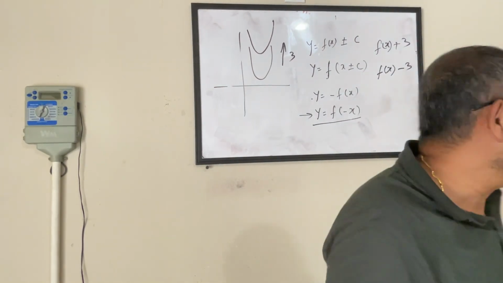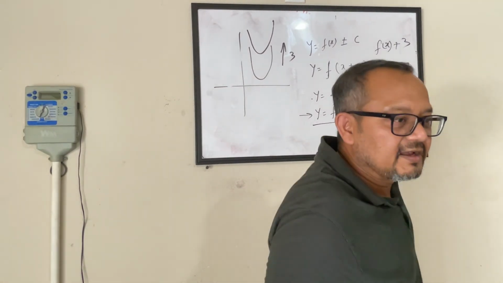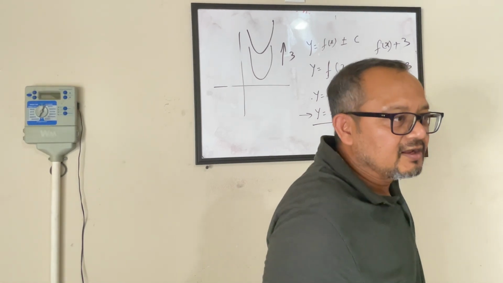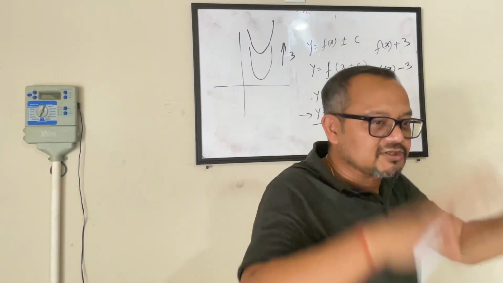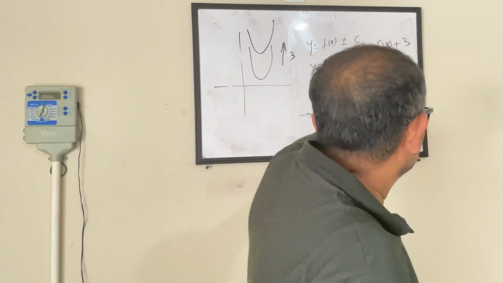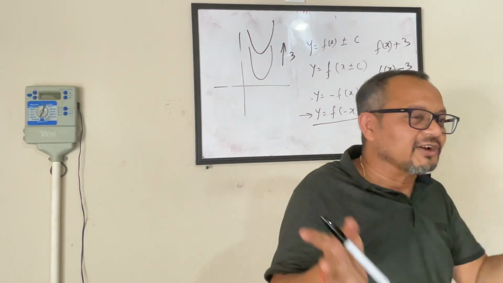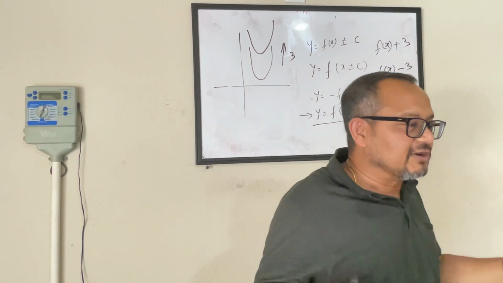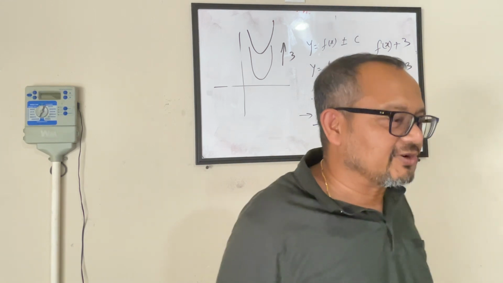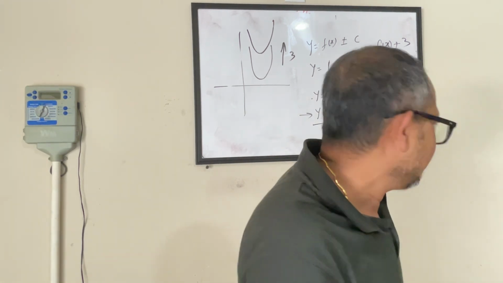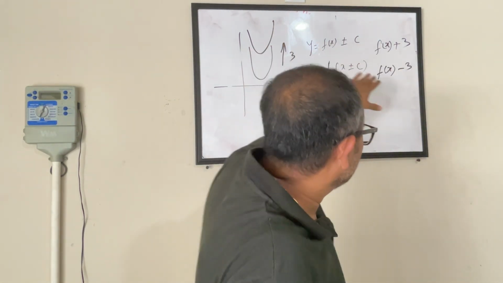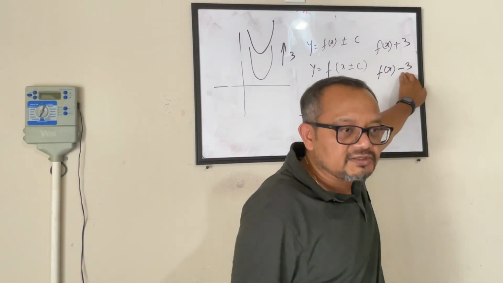Okay, Rutvik, what will happen if I do a negative? I think it goes down. There is no I think, it just goes down. Don't doubt yourself, okay? Just say it loud and clear, regardless whether it's right or not. If it's not right, I will correct, don't worry. So it will move down by 3 points.